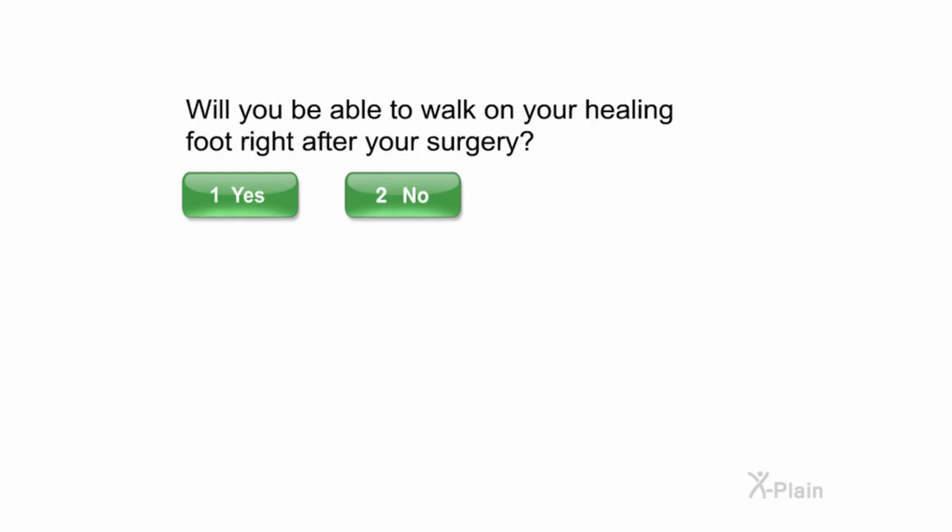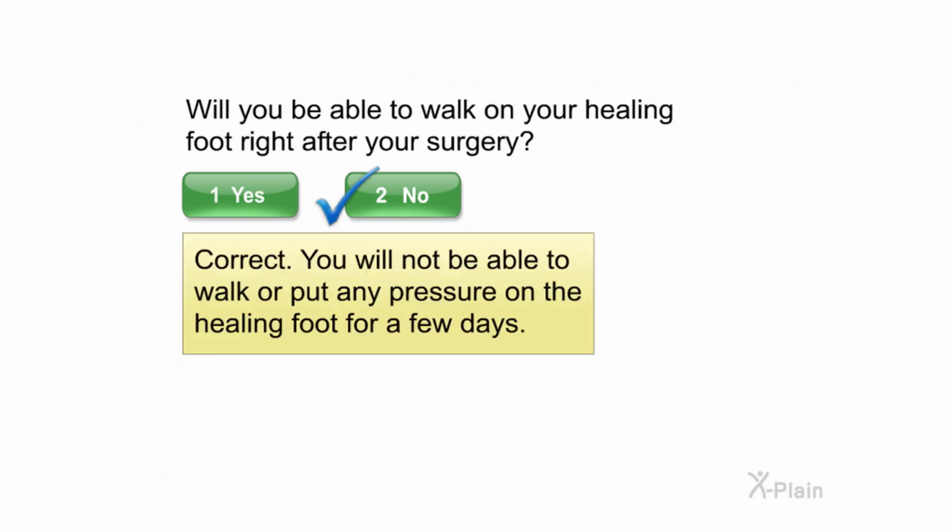Will you be able to walk on your healing foot right after your surgery? Select yes or no. Correct. You will not be able to walk or put any pressure on the healing foot for a few days.